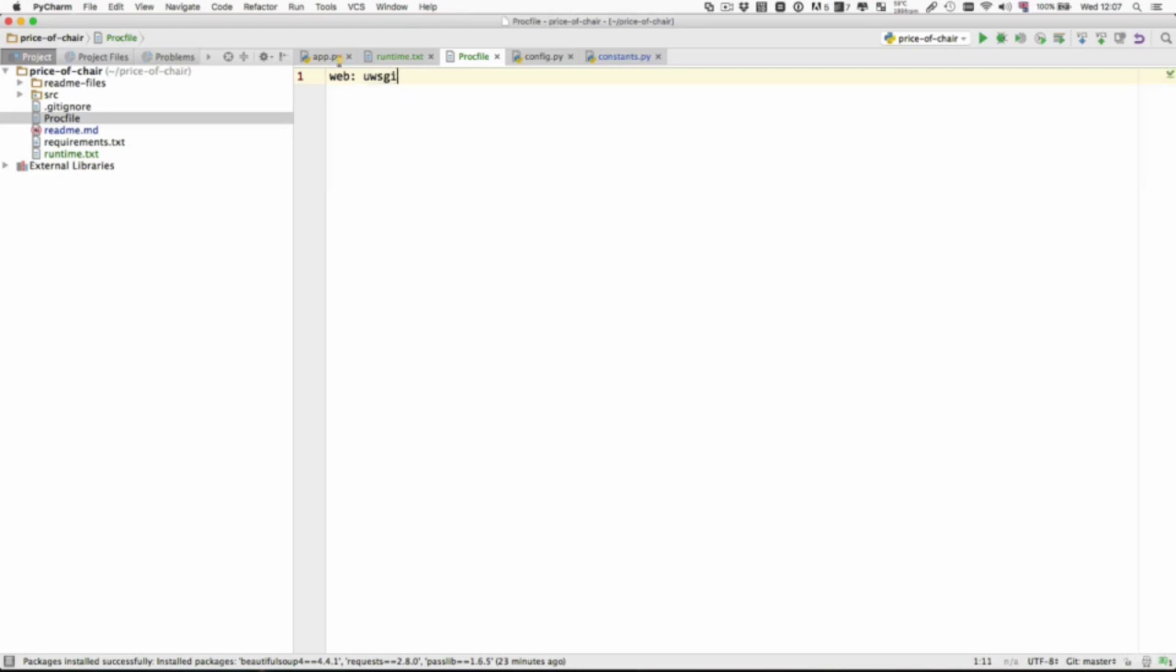And UWSGI is going to run, and it also needs a config file for UWSGI, which tells it how to run, and this is going to be uwsgi.ini. So this is going to be the config file, and that is the program that is running. Web is the name of essentially the server that is going to be running our application.